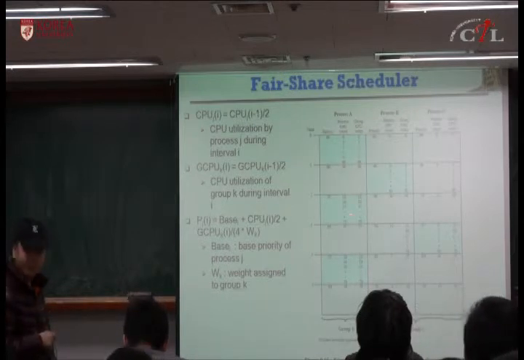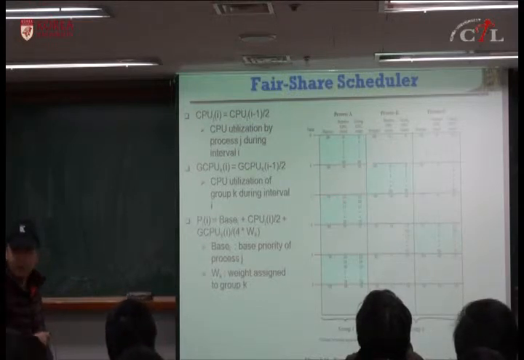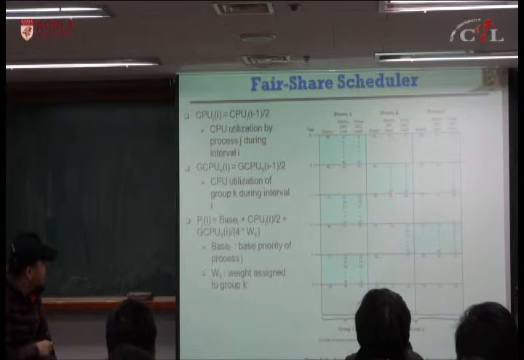So 7. Okay? 15 divided by 2, integer division, is 7. So 7 plus 7 is 14, plus 60. So it gives 74 to the first process. This one should be 30 and should be 30, and this one is 90. So 60 plus 15 plus 15 gives 90.